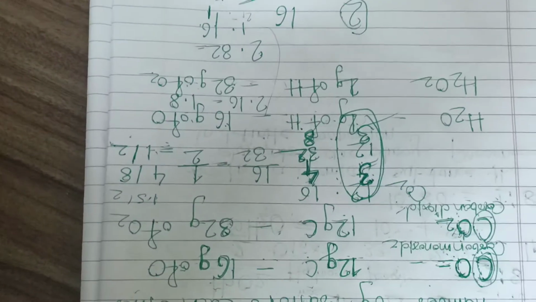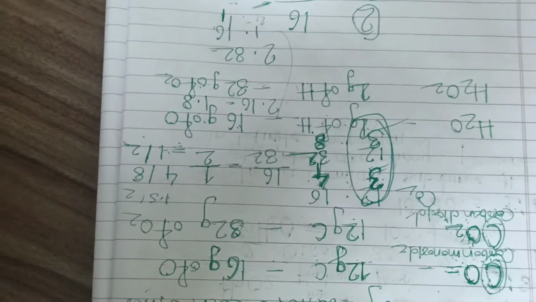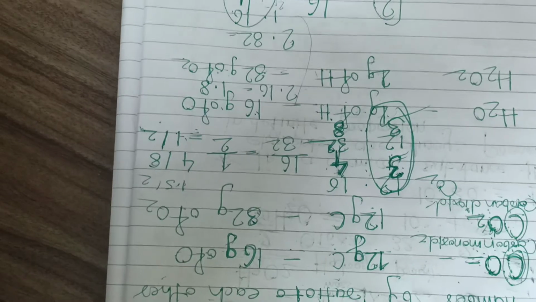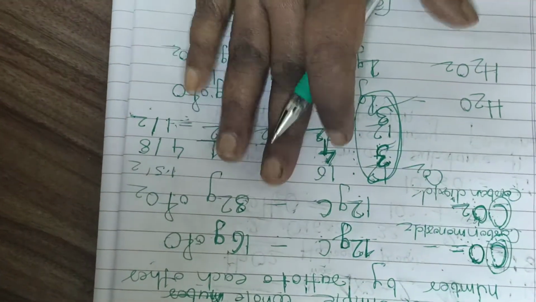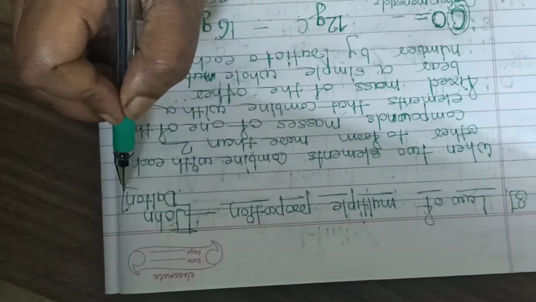So if we go for it, we get 1:2, which means it will always be a whole number. So this is all about the law of multiple proportions, which is given by John Dalton.